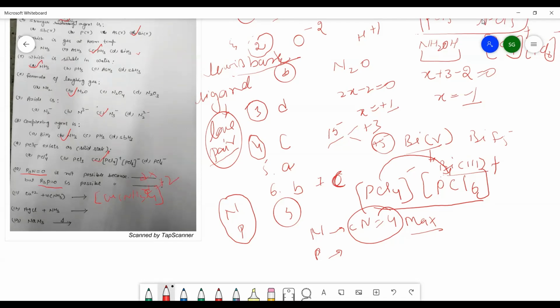In question number 12, AgCl plus NH3. You must write down your answer first. It will be [Ag(NH3)2]Cl. That is, 2 NH3 molecules react here, so you will get this kind of compound. This equation also shows that AgCl is soluble in ammonia. AgCl is a kind of white precipitate.